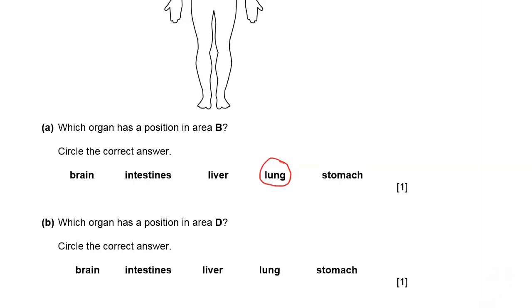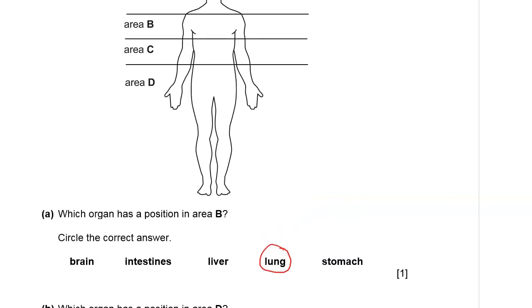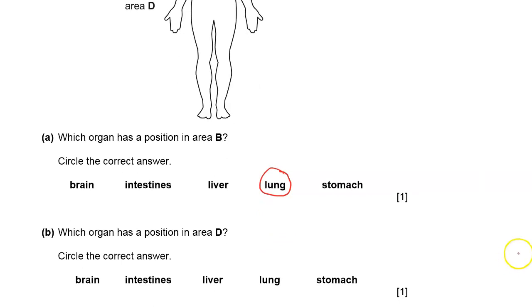Part B. Which organ has a position in area D? You can see area D is right there. So which organ has got a position in area D?